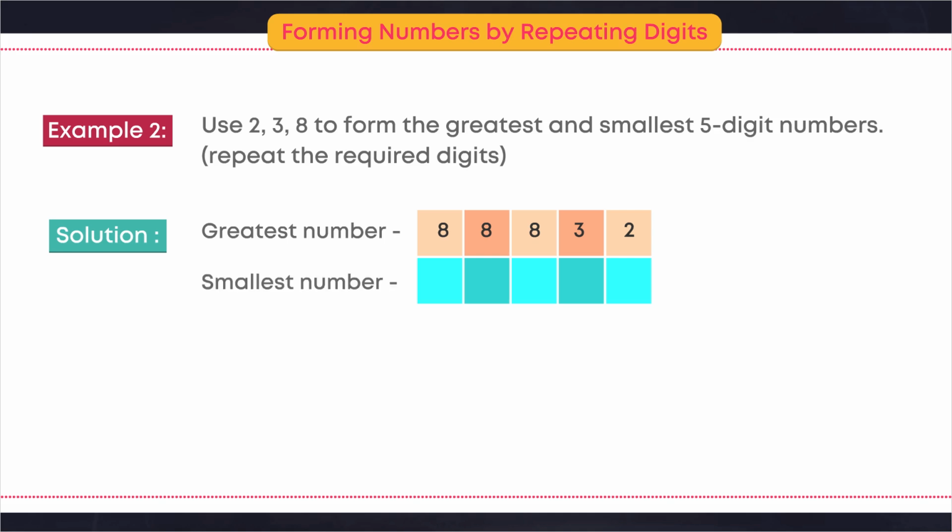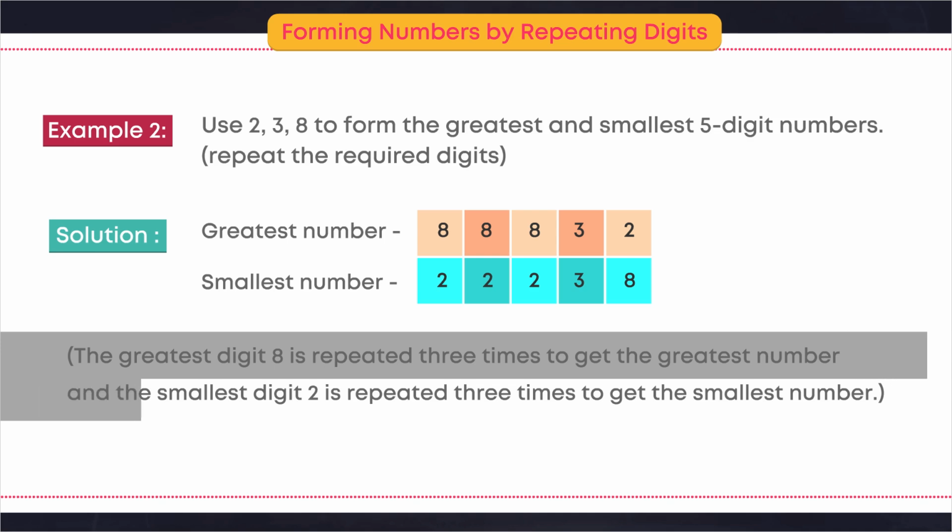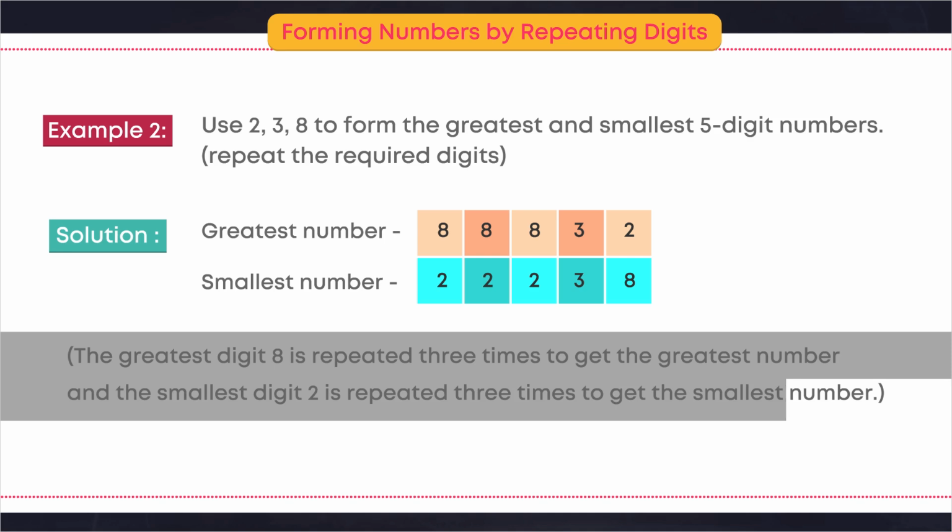Smallest number: 2, 2, 2, 3, 8. The greatest digit 8 is repeated 3 times to get the greatest number, and the smallest digit 2 is repeated 3 times to get the smallest number.